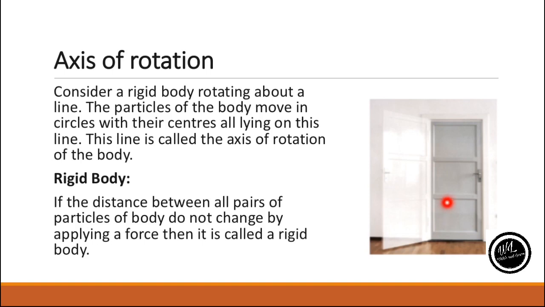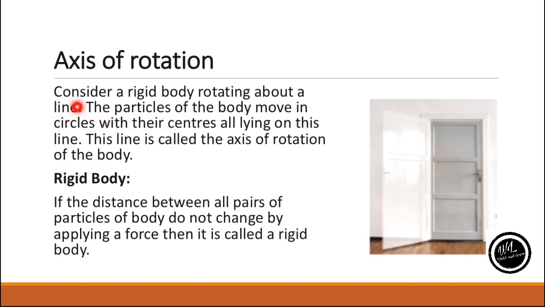So this body will be called a rigid body. Or in simple words, we can say that it will not be deformed by applying the force on it. The shape of this body will not change if I am applying a force on it. So that body will be known as a rigid body.